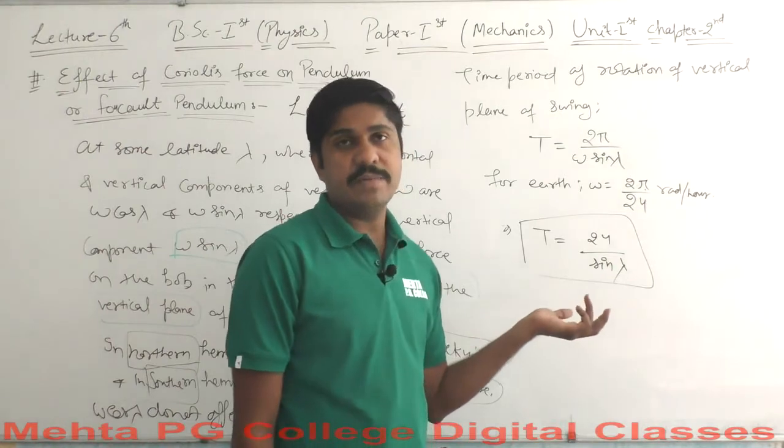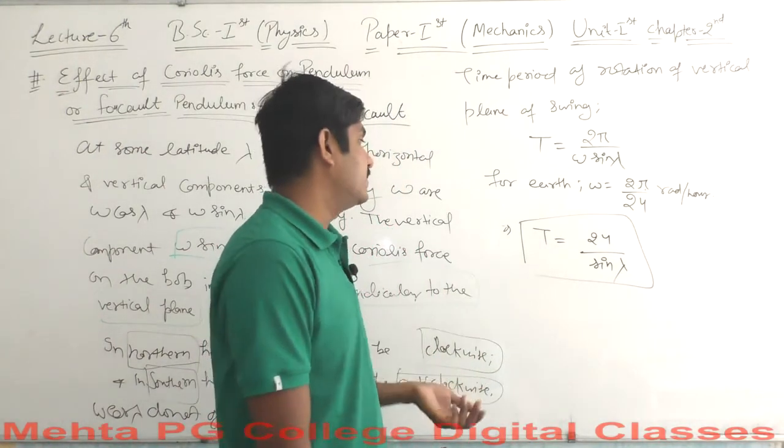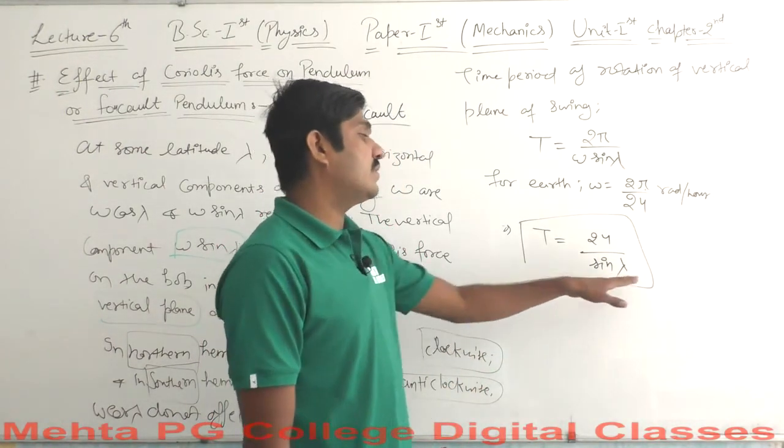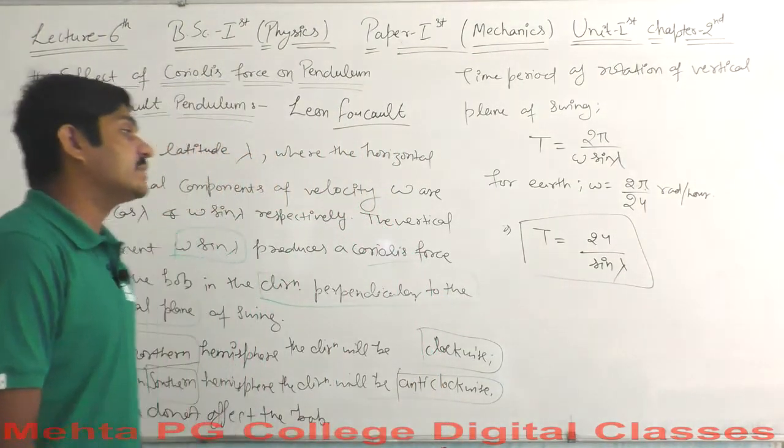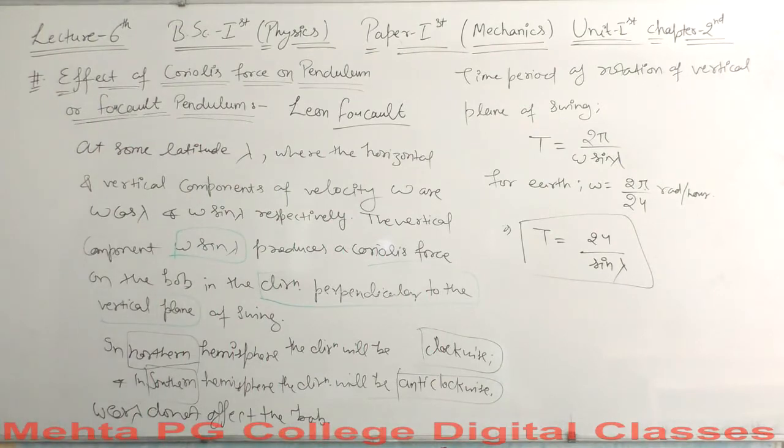Maximum will be the value of time t, minimum will be the value of time t there, and if minimum be the value of lambda, then t will be going to infinite. So let's say that if lambda is equal to 0, the time period will be infinite.